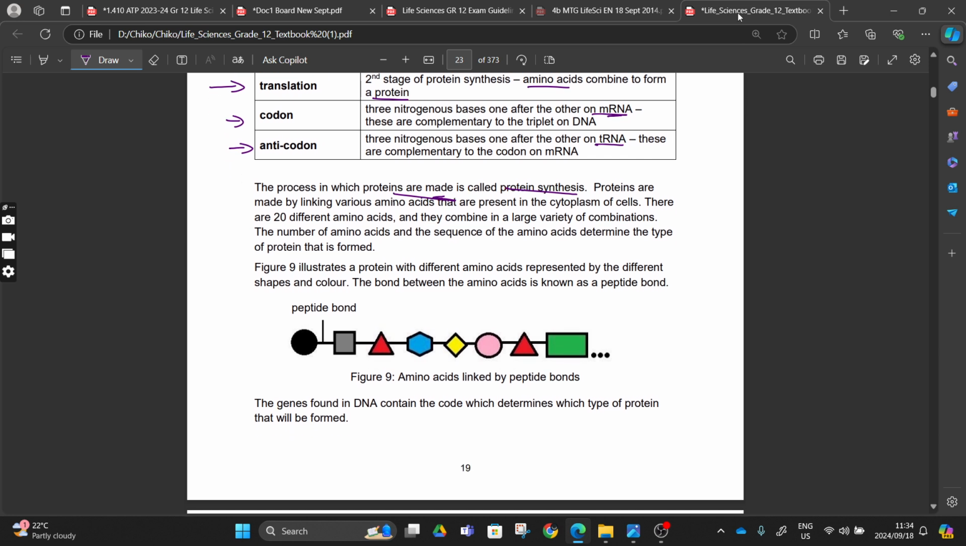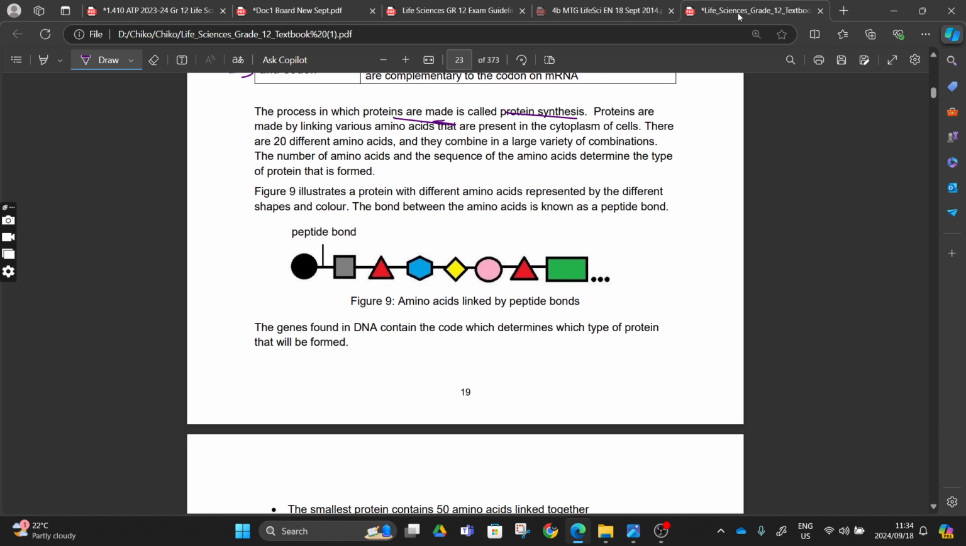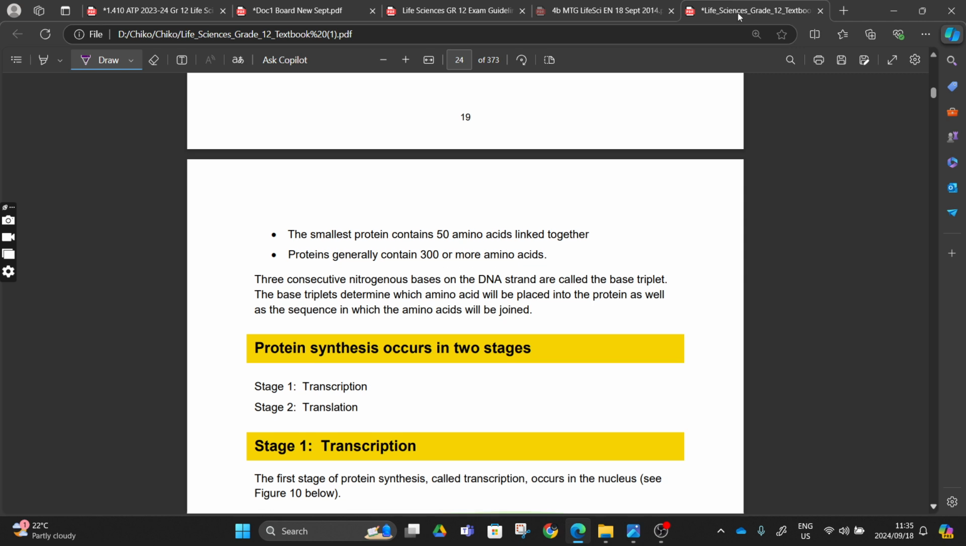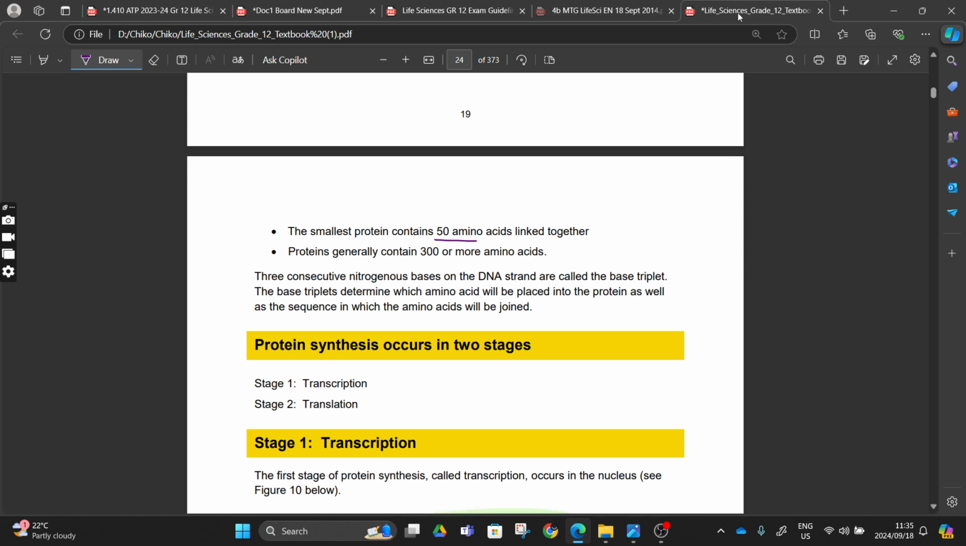But proteins are made up of various linked amino acids. As you know, we only have 20 different amino acids, and these 20 different amino acids can be joined in varied combinations, making a long chain of 50 to 300 and more amino acids forming one protein, right? The number and sequence of amino acids determine the different types of protein. As you can see here, the bond between the amino acids, we have learned, is called the peptide bond. These are the amino acids being joined up into a long chain. The smallest protein contains 50 amino acids, and proteins generally contain 300 or more amino acids, right?